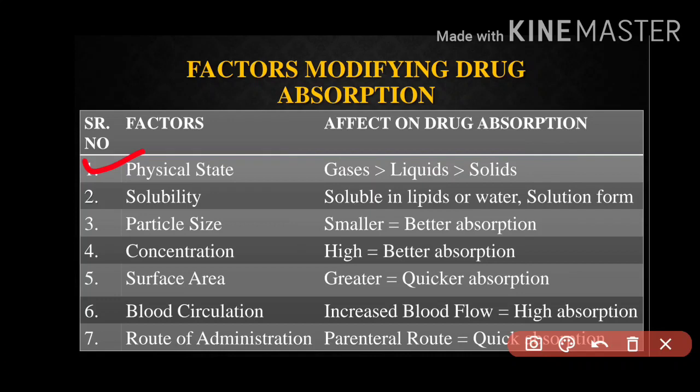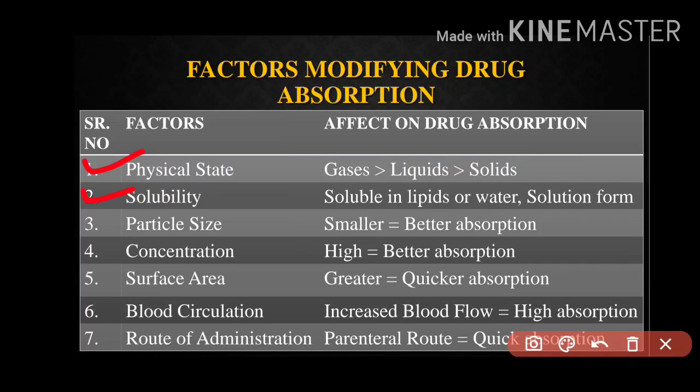After that is the solubility. Solubility, as the name suggests, if the drug is soluble in lipids or soluble in water, that kind of drug is having high rate of absorption. And the drug which is in the solution form, that too has a great absorption rate.